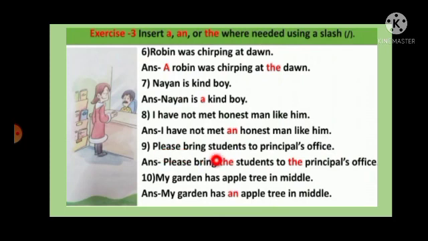So for honest man write an article, put the slash and put the an article here. Number 9, please bring students to principal's office. So for the students and the principal, we put the articles here. So the students to the principal's office. Number last one is 10 number. My garden has apple tree in middle. So what is the answer? For apple we have to write an apple. So my garden has an apple tree in the middle.